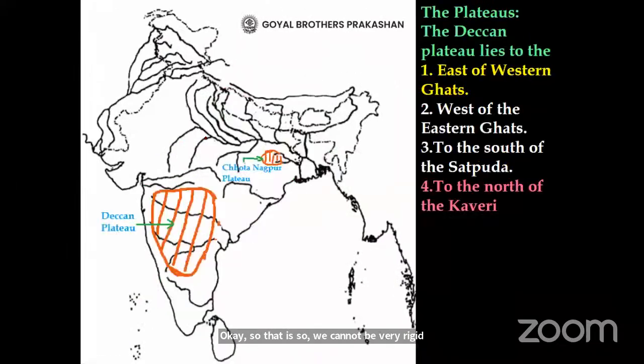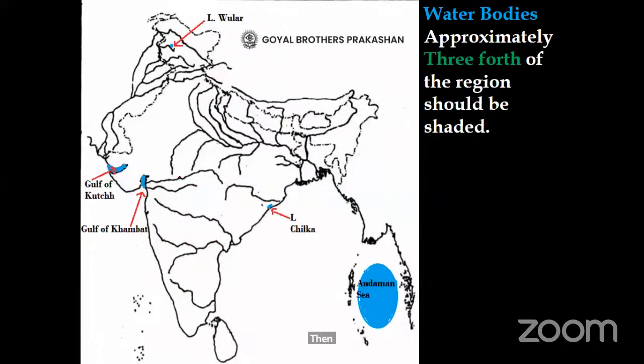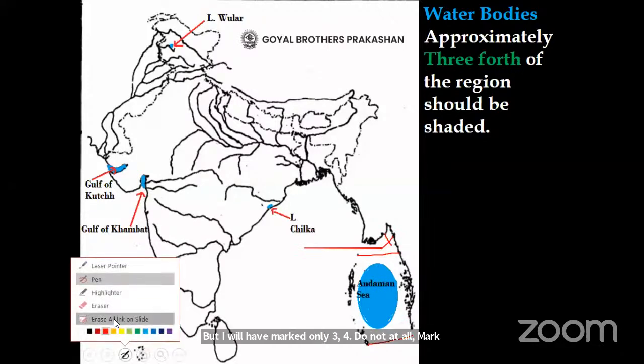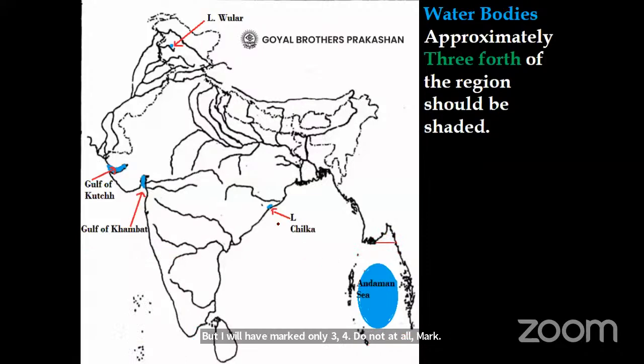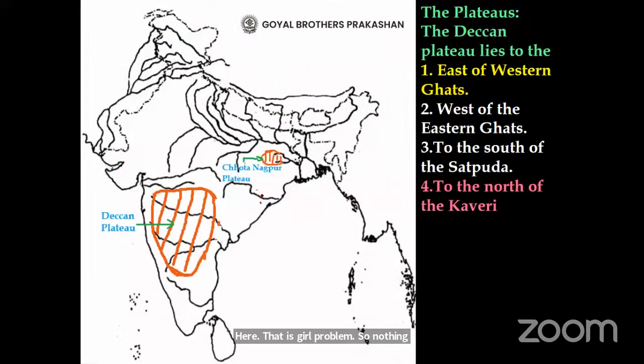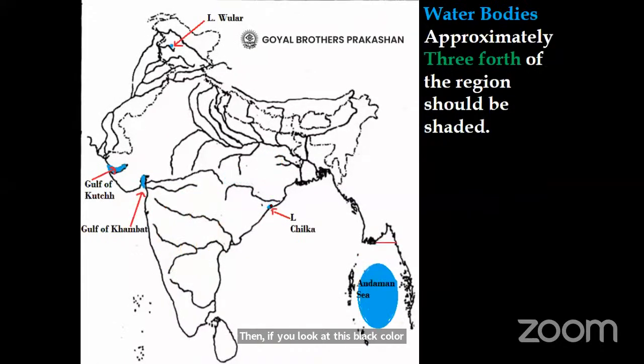Then, yes, Andaman Sea. Actually this here is Andaman Sea, but I have marked only 3/4. Do not at all mark here. That is Gulf of Martaban. So nothing should be done here. Then if you look here, this black color spot is seen here. This black color spot itself is Lake Chilka. It should not cross the border and come outside.